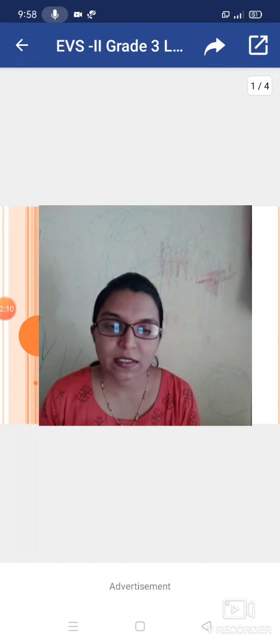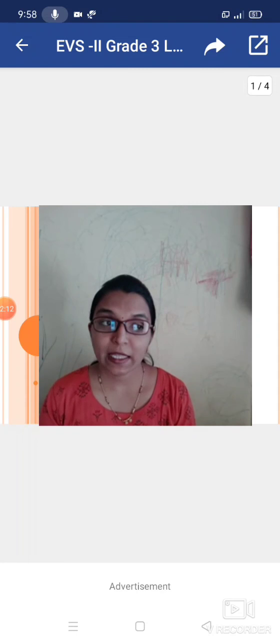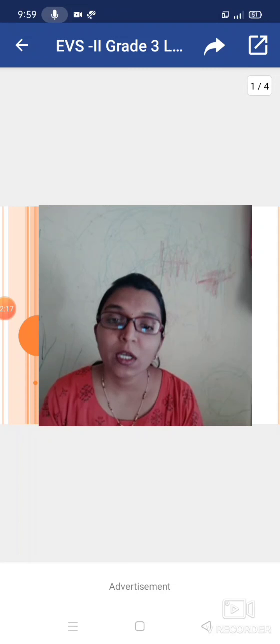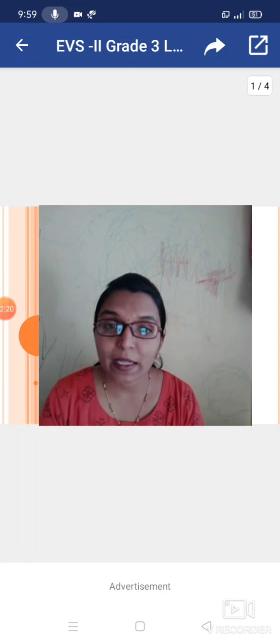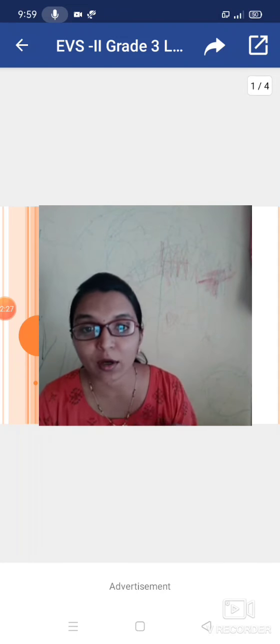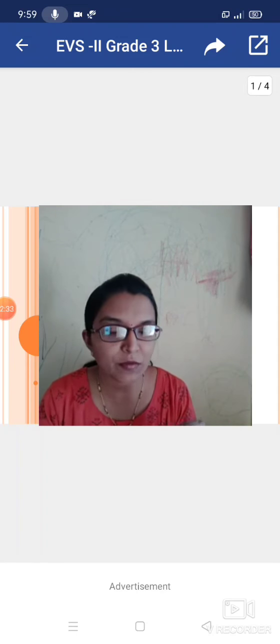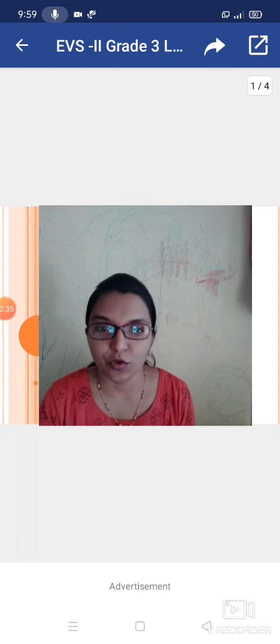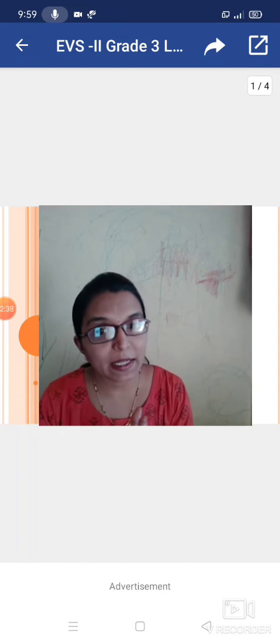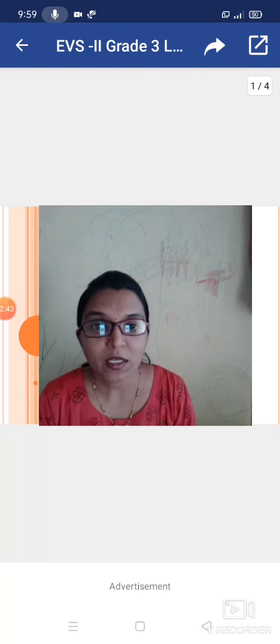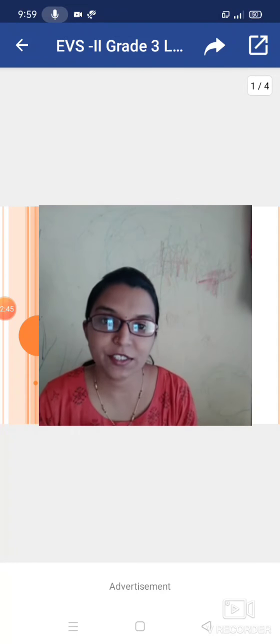We have already studied the digestive system. In that, we studied some organs, which are mouth, food pipe, then stomach, liver, small intestine, large intestine, anus. All those organs come together and do one work. What is the purpose? They digest the food. Same like that, the excretory system: some organs coming together and doing work for excretion.